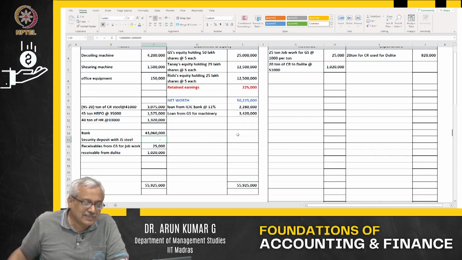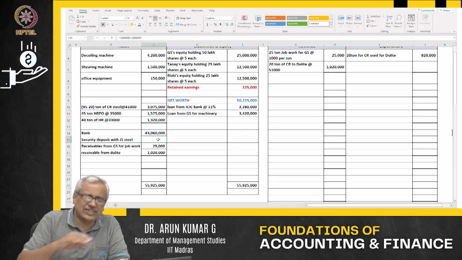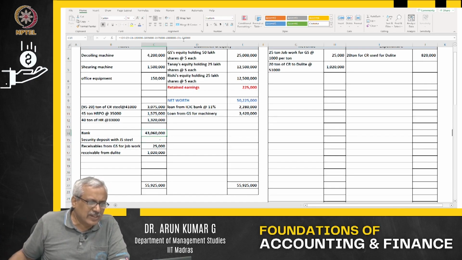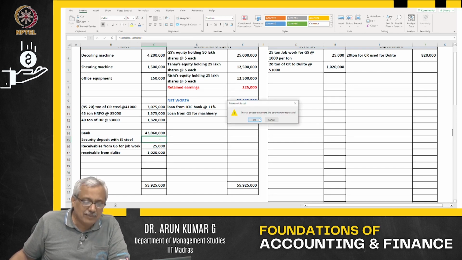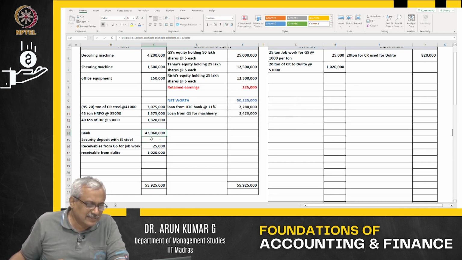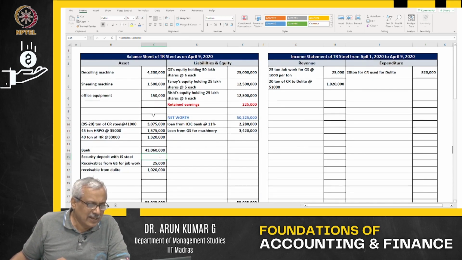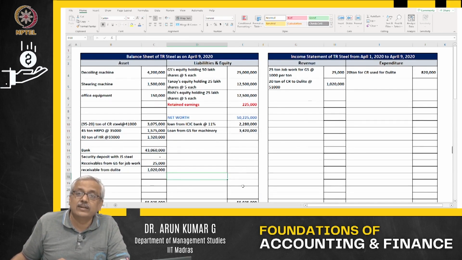That money does not belong to you because you had a security deposit of 10 lakhs. You had to pay 13 lakhs 20,000 for the purchases. This 10 lakhs what you had paid for security deposit is adjusted with that. The balance of 3 lakh 20,000 you have basically paid. So, the security deposit with JS Steel now is zero, and these are the purchases what you have made.